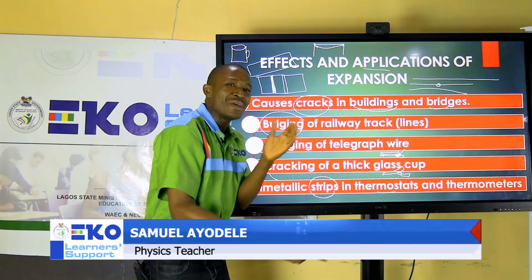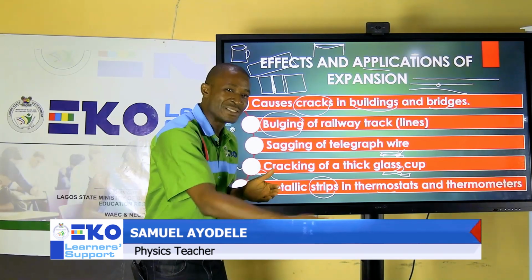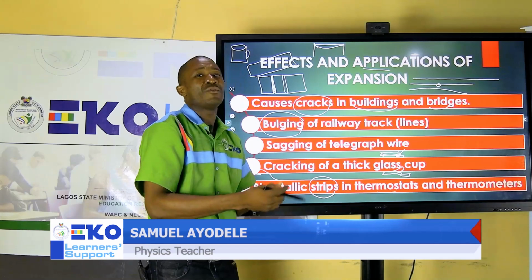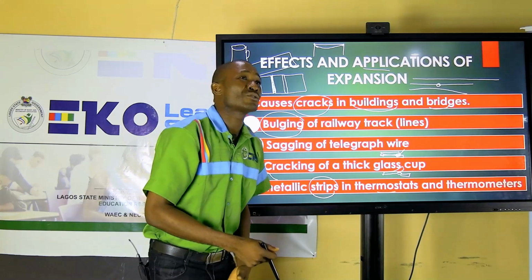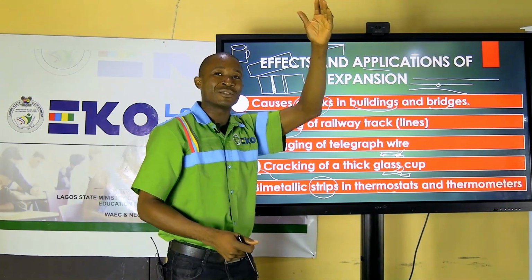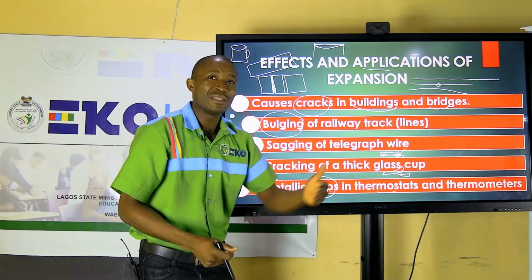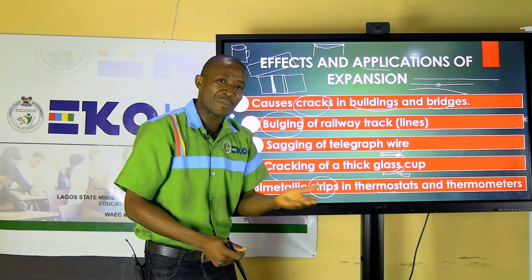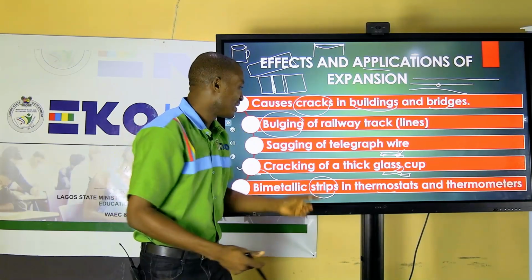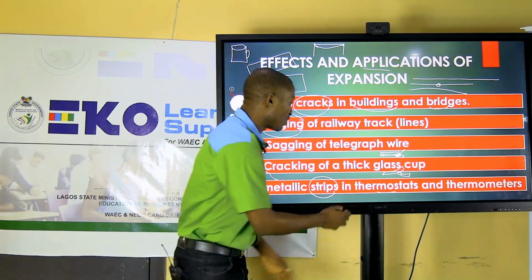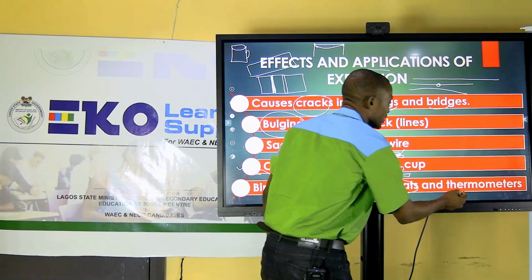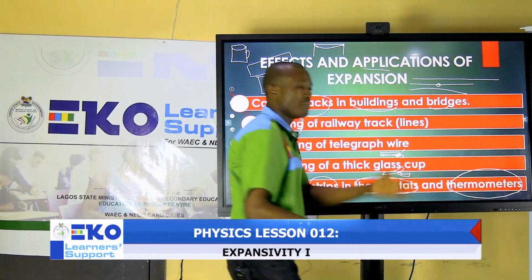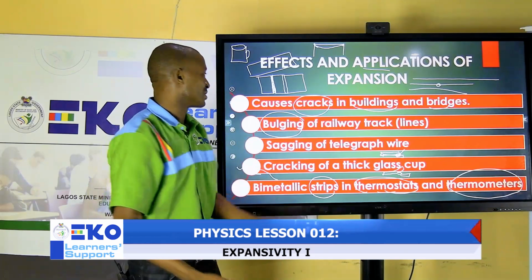So it is an automated form of cooling and heating. It controls the amount of heat that you have. That is why while you are pressing your clothes, the iron is not continuously hot. It increases at a point, but once you get to a particular level, it retains it. That is brought about by the use of the thermostat, and the same bimetallic strip is used in thermometers to measure change in temperature.